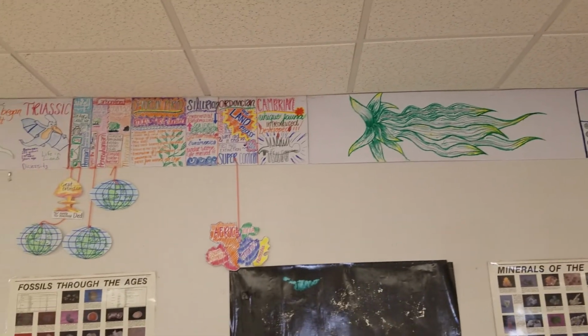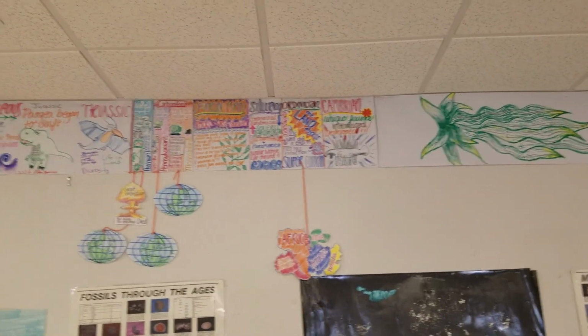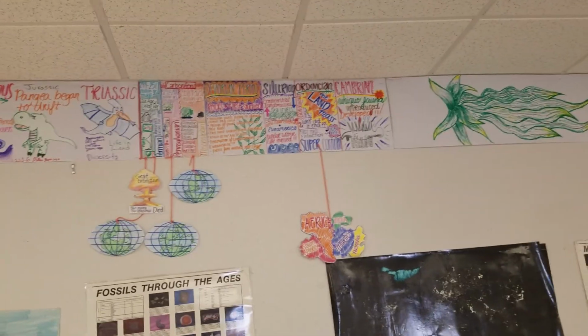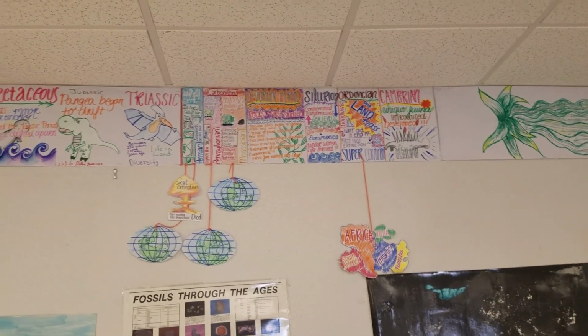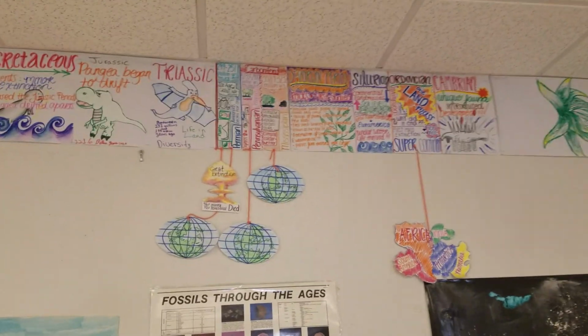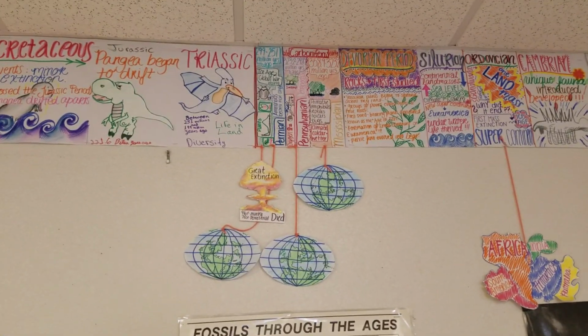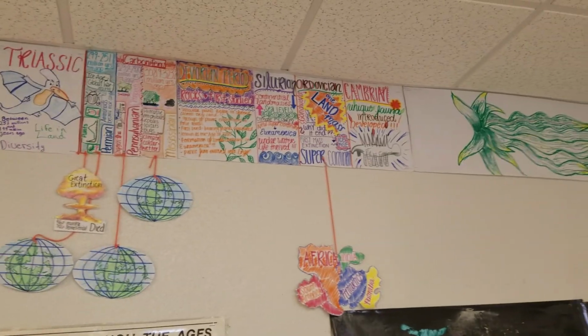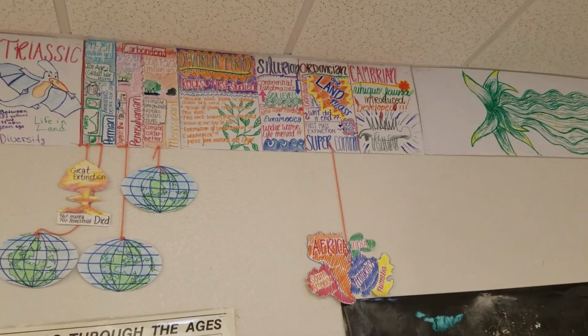Then we get into the Paleozoic. Paleozoic is the Cambrian, the Ordovician, the Silurian, the Devonian, the Mississippian, the Pennsylvanian, and the Permian. You can see that we have a massive explosion of life here.